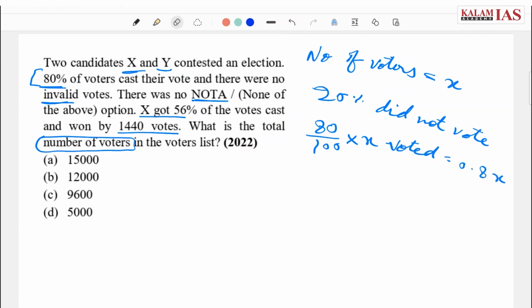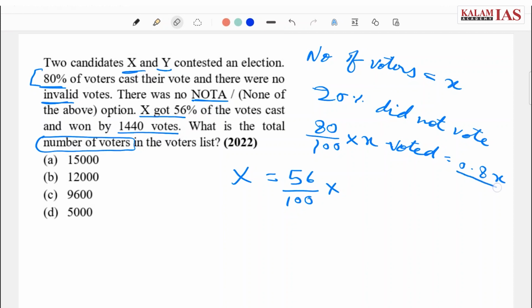that is 0.8x. Now it is said the contestant X got 56% of the votes, that is 56% of the voted votes.